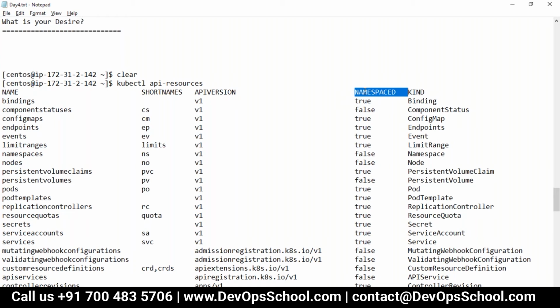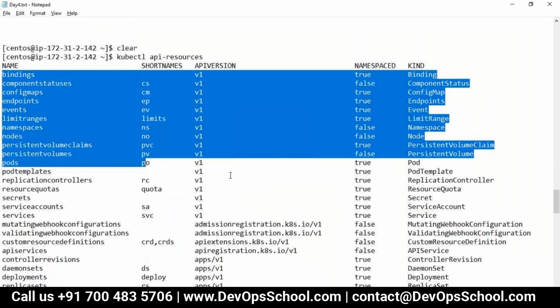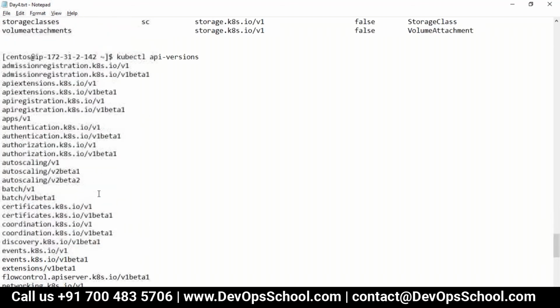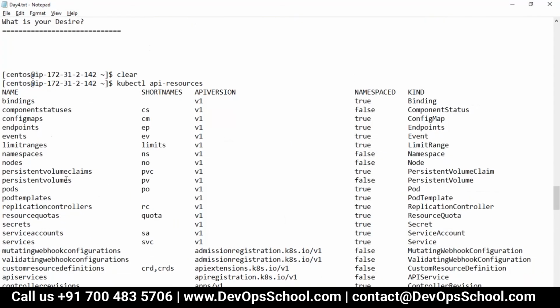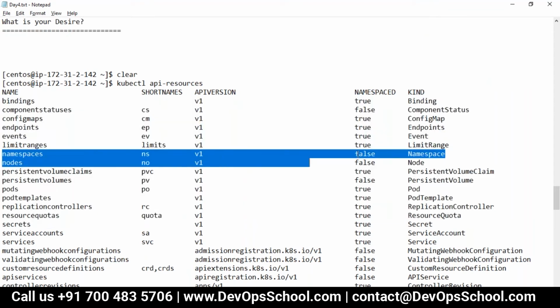What is a namespace, and why are some resources namespace true and why are some resources namespace false?